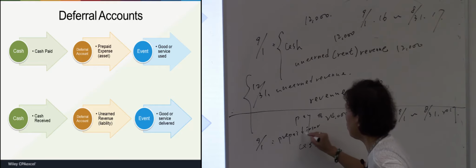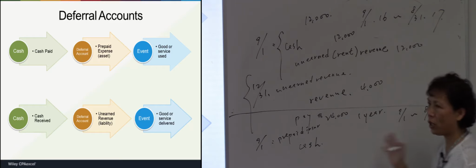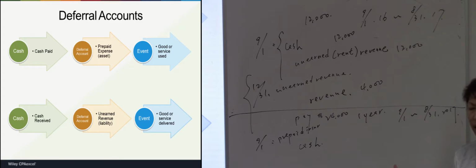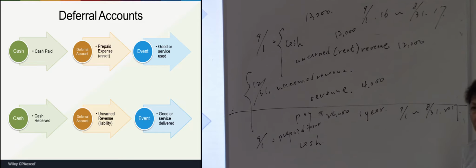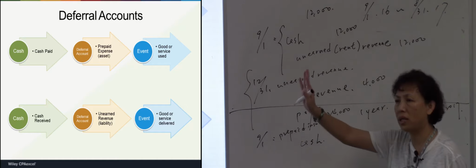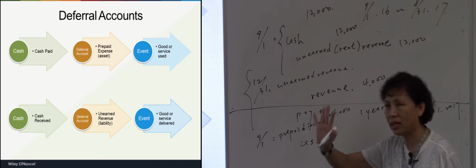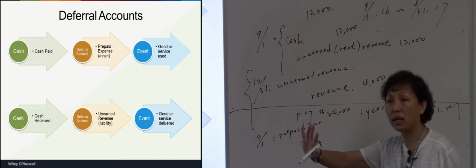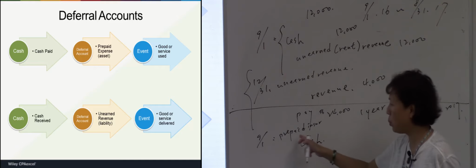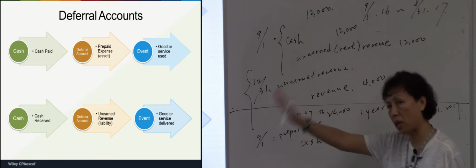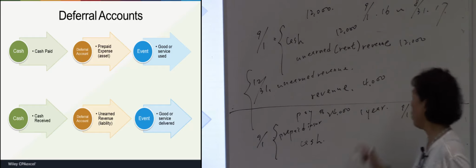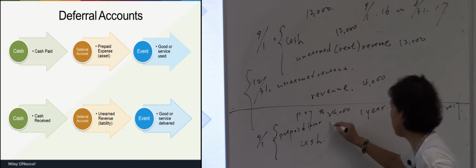And if you already pay cash but you haven't got any benefit yet, you haven't claimed anything yet, do we see it as a liability or asset? Asset. Okay? Asset. Which side is the normal side of asset? Debit side. That's why we put the prepaid item in the debit side, for the entire amount, 24,000.